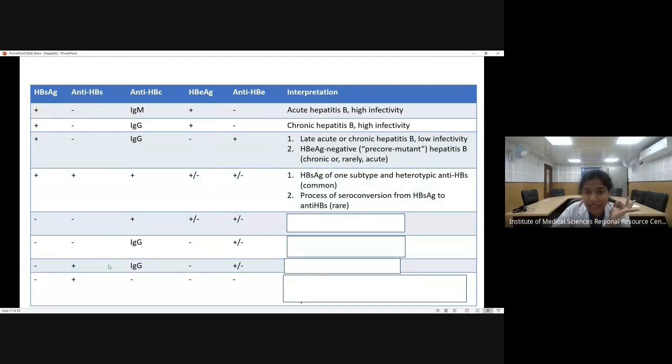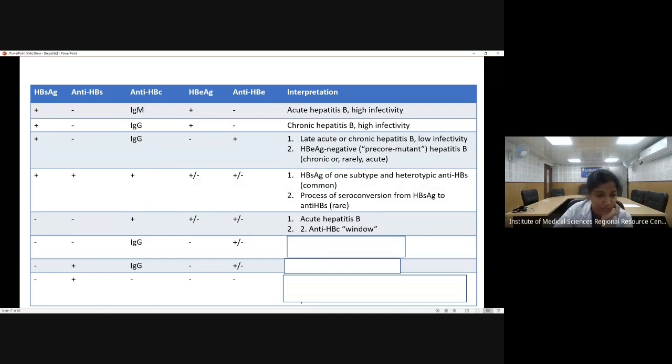However, anti-HBc core antigen will be positive. So this can depict a window period, because how do we know that the infection is going on? Because the HBe antigen is positive. So this can either be a window period, or it can still be acute hepatitis B if HBs antigen is positive, and along with this anti-HBc is also positive.